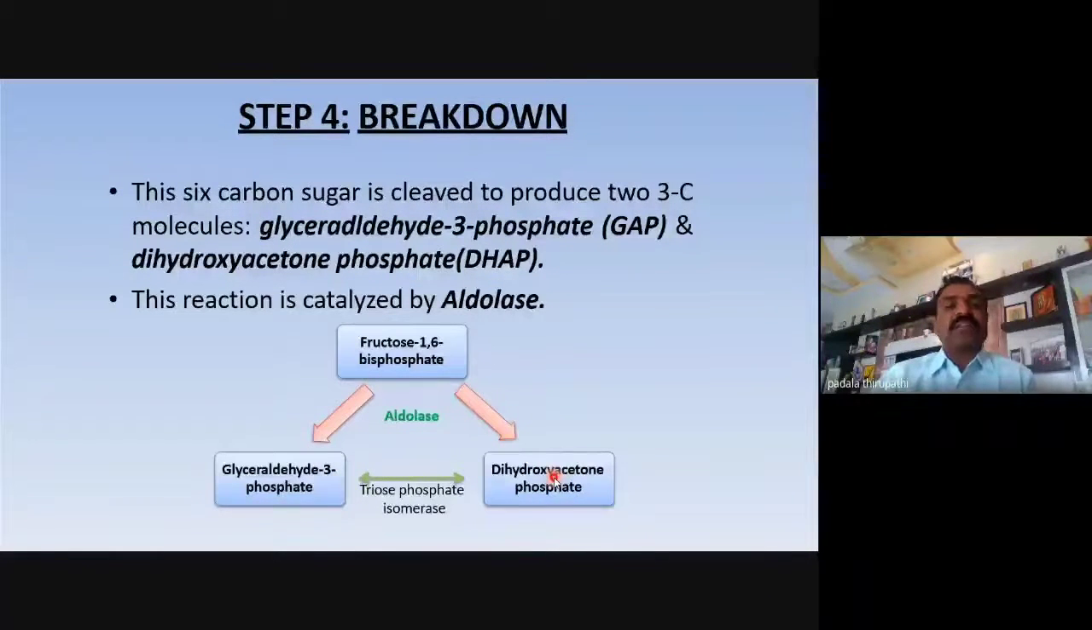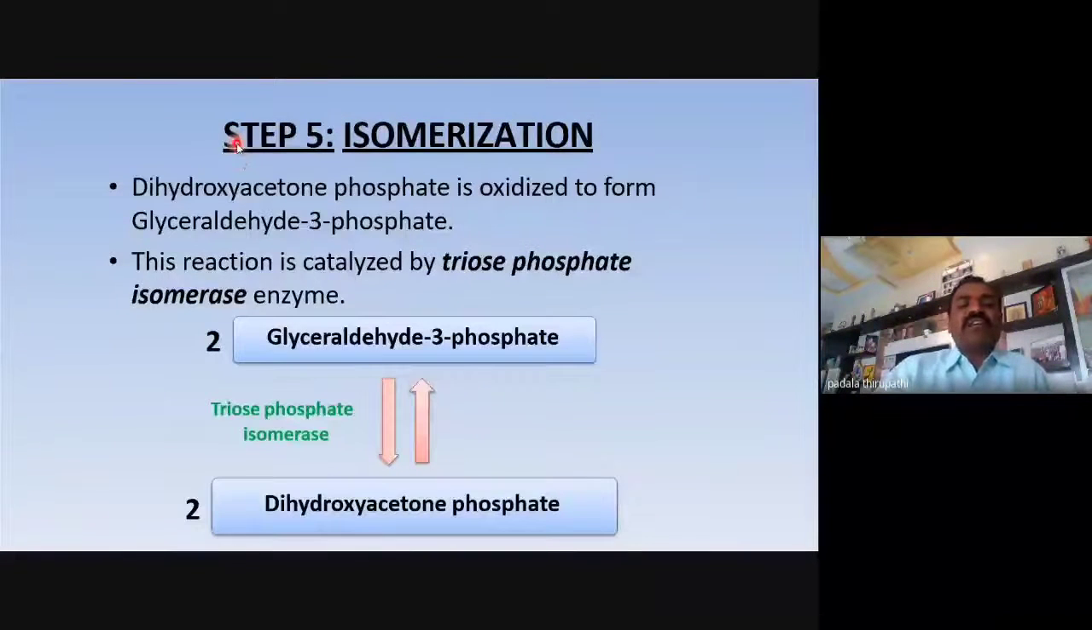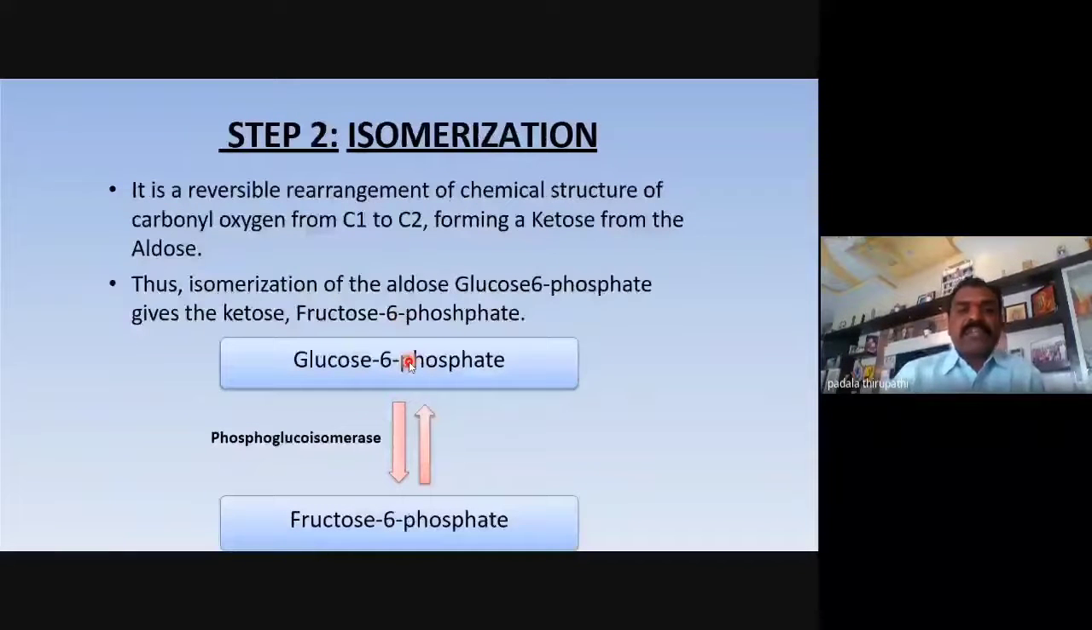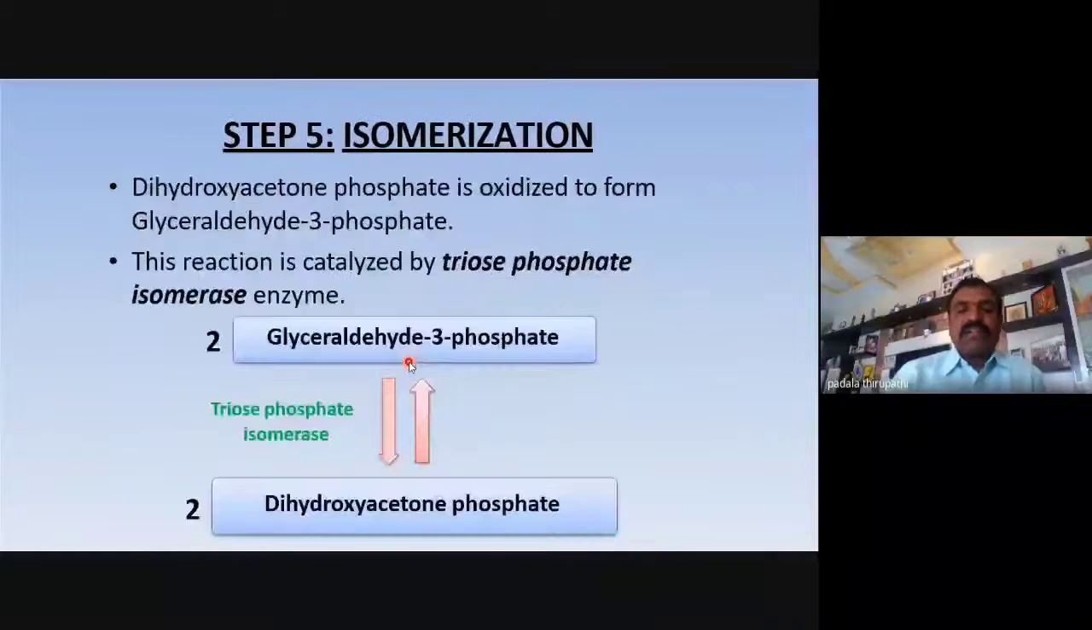So this is the breakdown step or cleavage step. That is the fourth step. And the fifth step, this is the last step of the preparatory phase, or the fifth step of glycolysis. In this fifth step, there is an isomerization process. In this isomerization, the phase is reversible. My dear friends, the second step is reversible and the fifth step is reversible.